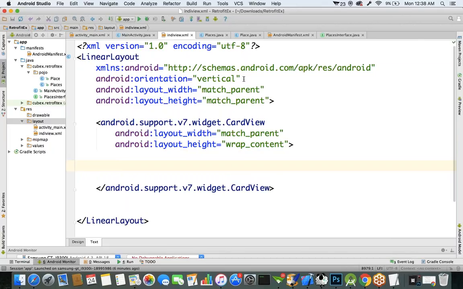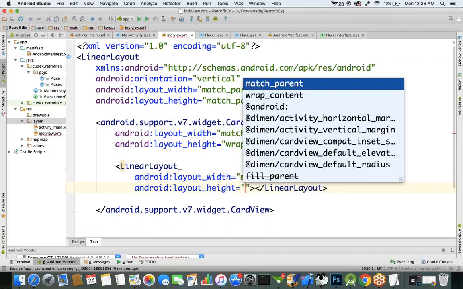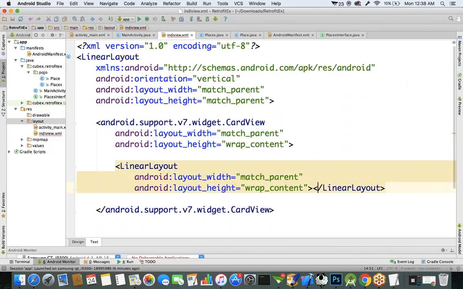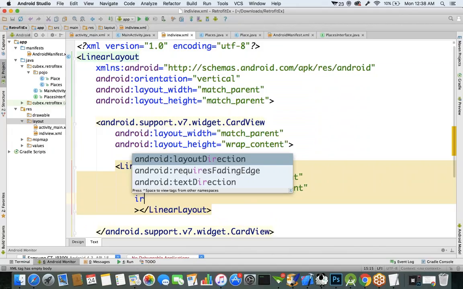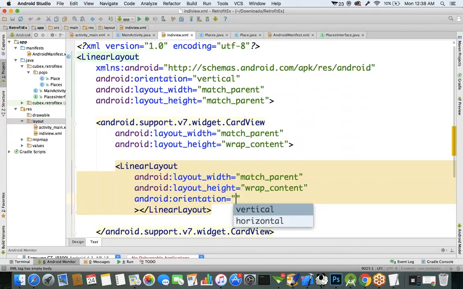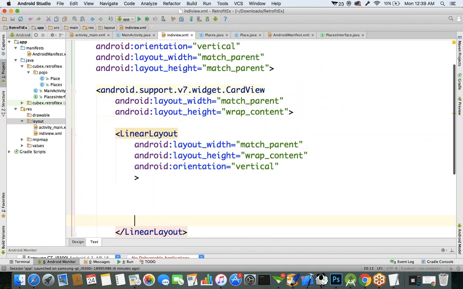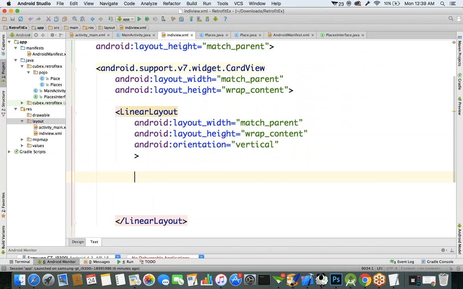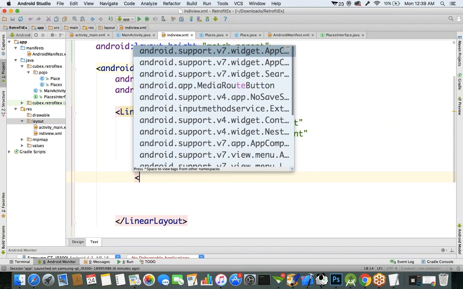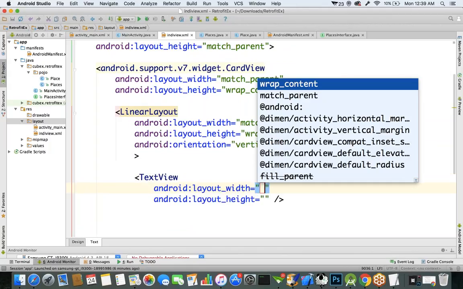Next thing is inside this CardView component, I want to create one more LinearLayout. Inside the CardView component: LinearLayout, match_parent, wrap_content, and orientation is vertical. Now inside the LinearLayout, I want to create two TextView components. Let's create two TextView components.